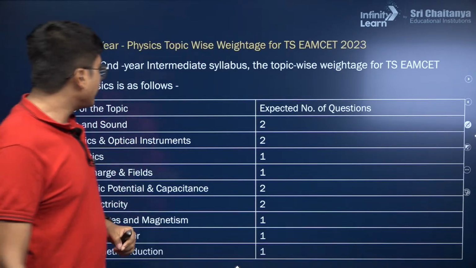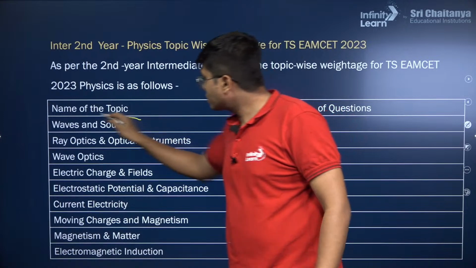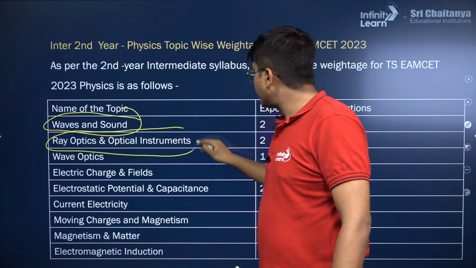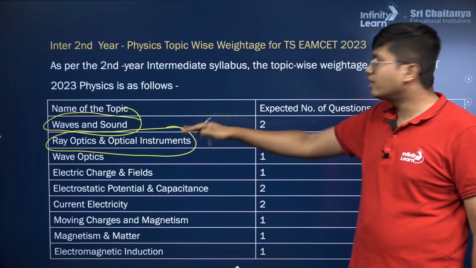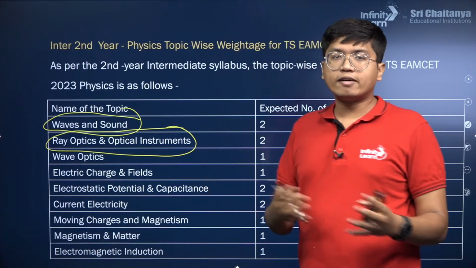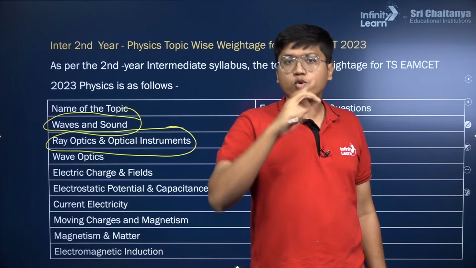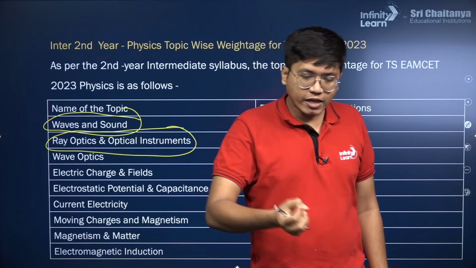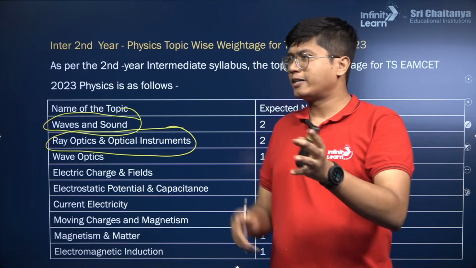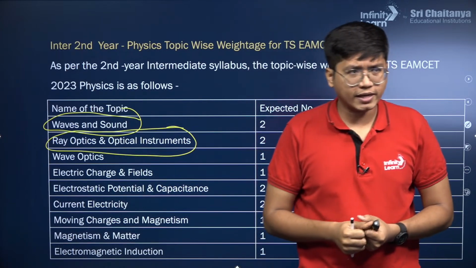For intermediate second year topics, you see waves and sound, important, 2 marks. Then optics, the entire optics part, especially ray optics, is important. Wave optics comparatively is easier because you only have interference, diffraction, polarization, where again in Eamcet you will not get too complicated arrangements. Even if they ask from interference, they will ask you for the basic position of the fringes and so on. It won't get way too complicated.